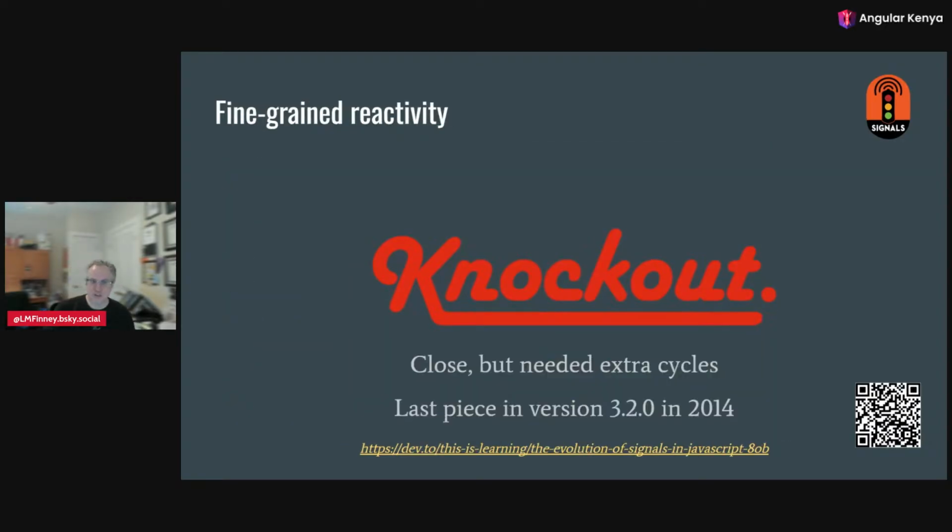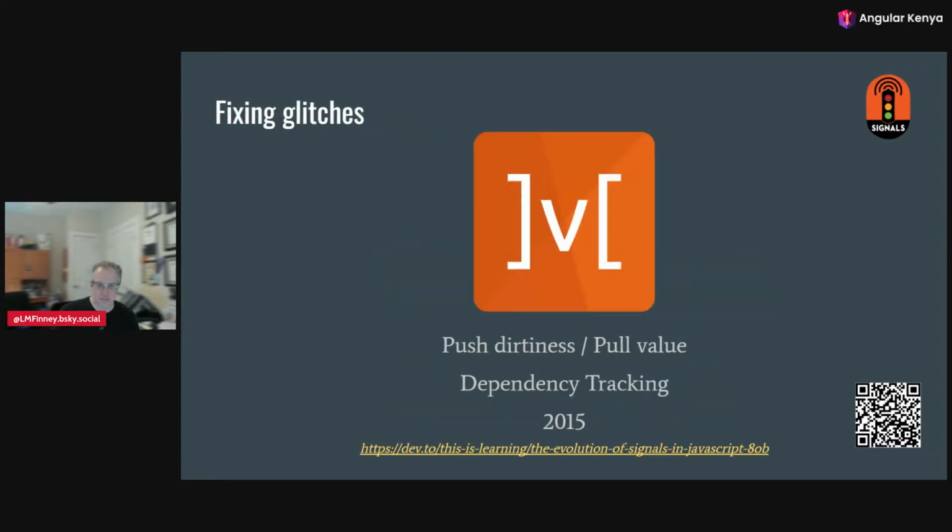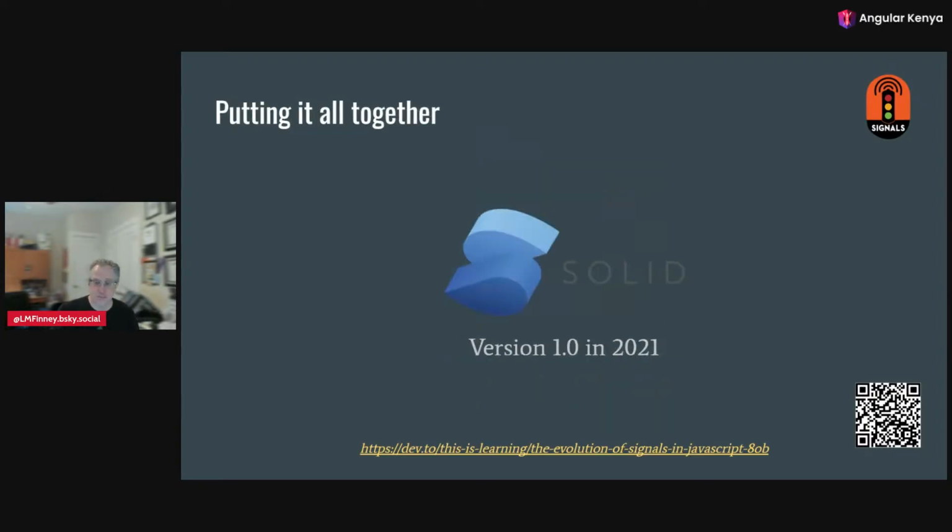The first that got pretty close to this was Knockout. About 10 years ago, it got close, but it was glitchy. It still needed extra cycles to recalculate. And it got the last piece of what it had in 2014. The first that had it right with getting glitches fixed was MobX. It used something called push dirtiness pull value, which I'll explain later, and dependency tracking, like that thing to keep track of which things to calculate in what order. By combining those, it got it right back in 2015.